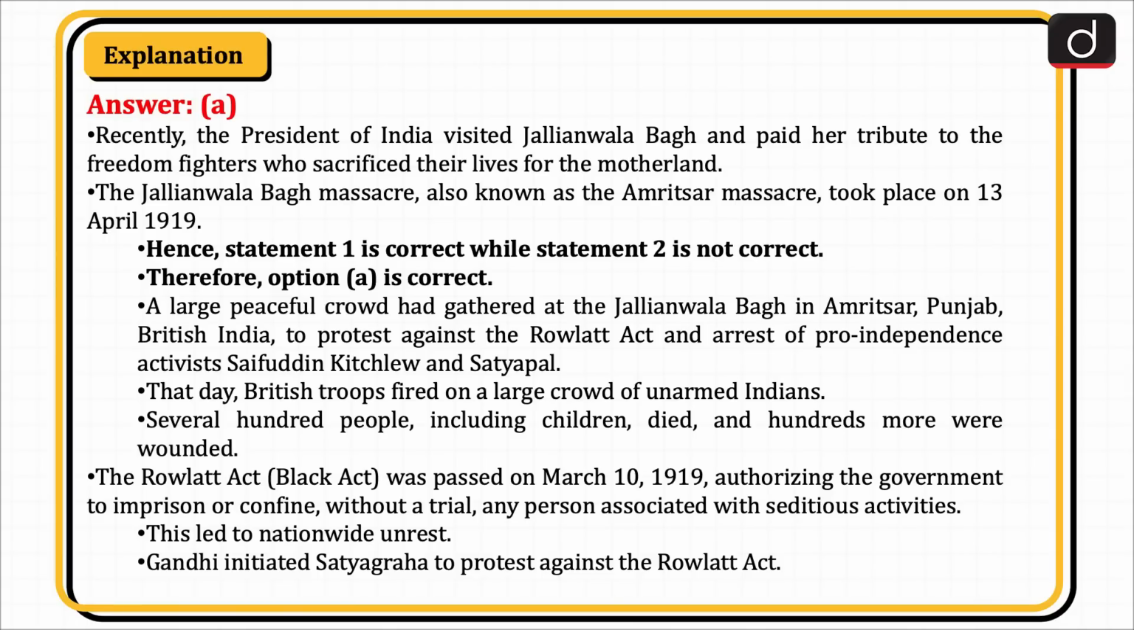A large peaceful crowd had gathered at the Jallianwala Bagh in Amritsar, Punjab, British India to protest against the Rowlatt Act and the arrest of pro-independence activists Saifuddin Kitchlew and Satyapal. That day, British troops fired on a large crowd of unarmed Indians. Several hundred people, including children, died and hundreds more were wounded. The Rowlatt Act or Black Act was passed on March 10, 1919, authorizing the government to imprison or confine without a trial any person associated with seditious activities. This led to nationwide unrest.